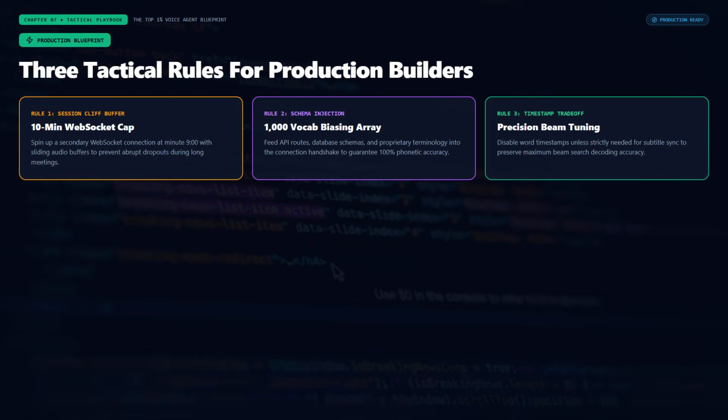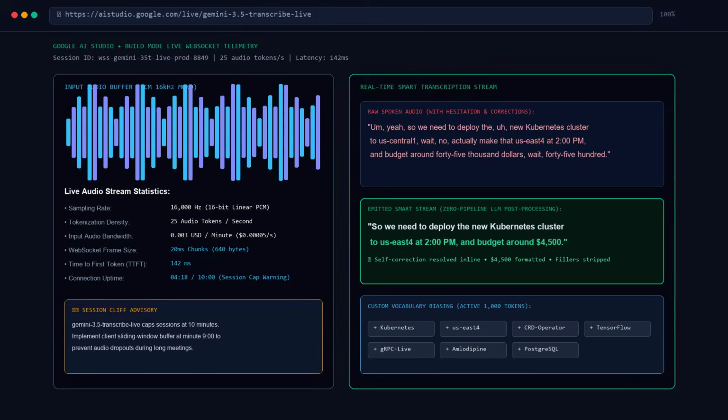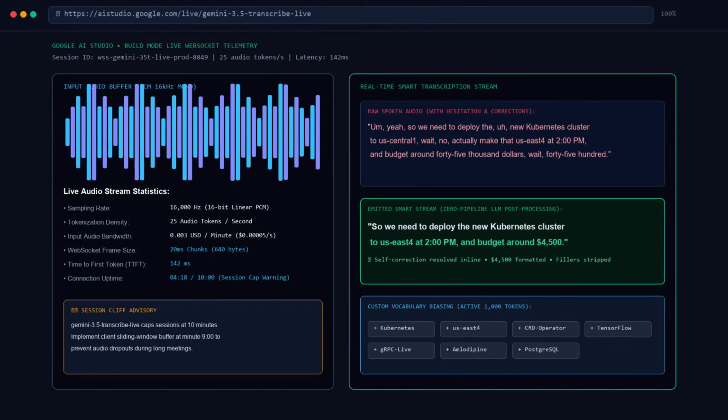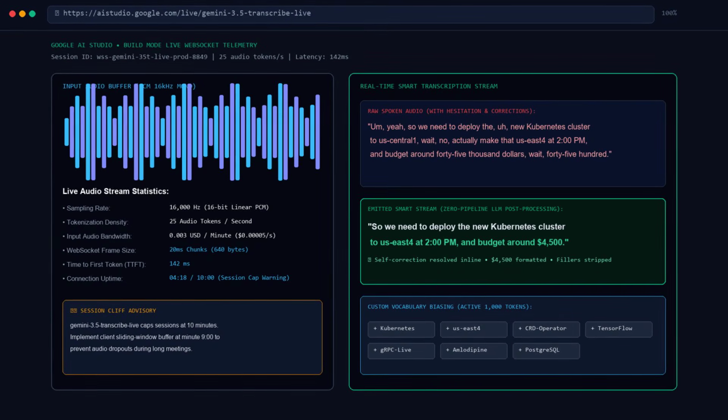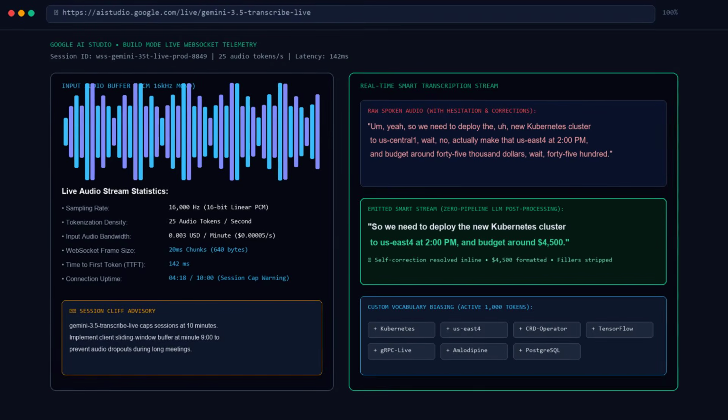Gemini 3.5 Transcribe Live strictly caps WebSocket connections at 10 minutes per session. To build continuous, uninterrupted voice agents, you must implement a client-side sliding window buffer. At the 9-minute mark, your client must spin up a secondary WebSocket connection, buffer incoming audio frames, and perform a seamless crossfade handover once the active sentence boundary terminates, ensuring zero dropped audio packets.